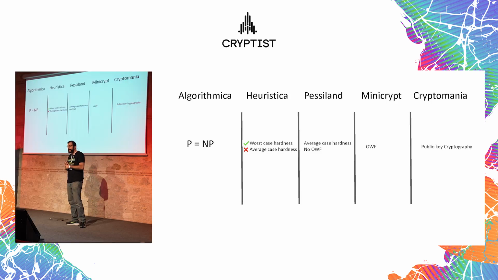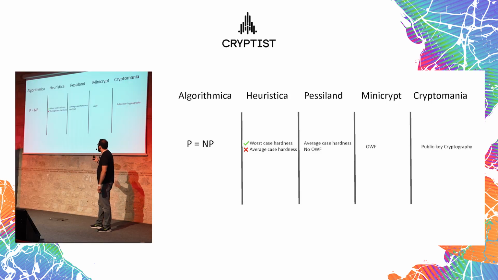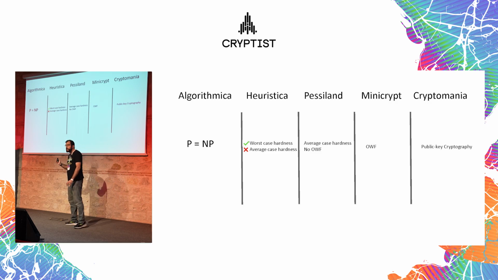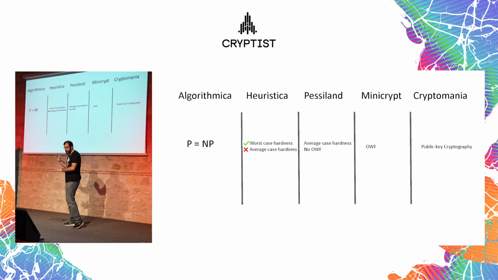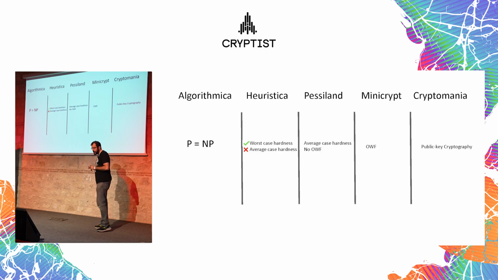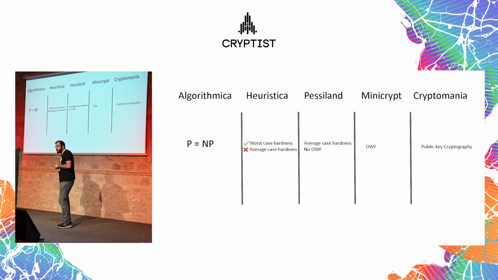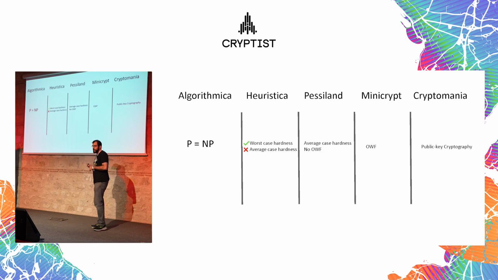This last one is what we would like to believe, the world that we live in. But this characterization has the property that we don't have a proof, so we were not able to eliminate any of these yet. Again, tomorrow we can wake up with a good enough proof and we could be living in any of these. So this is the property of these five worlds. But hopefully we live in Cryptomania, and I will now motivate why we would like to live in Cryptomania.